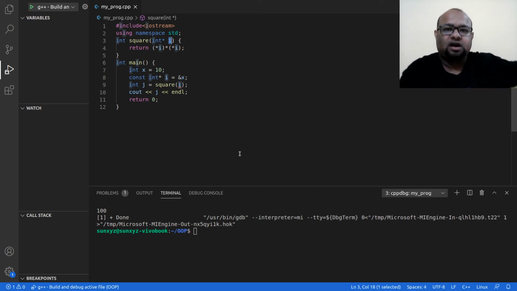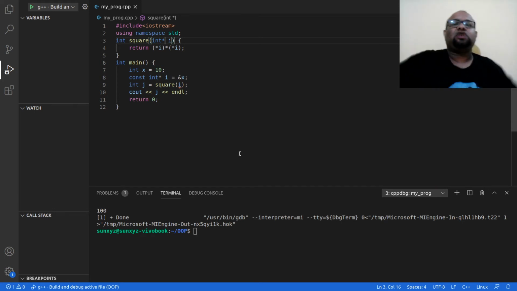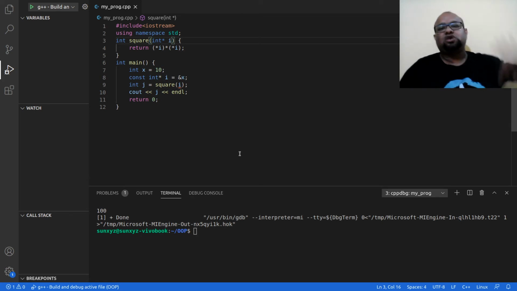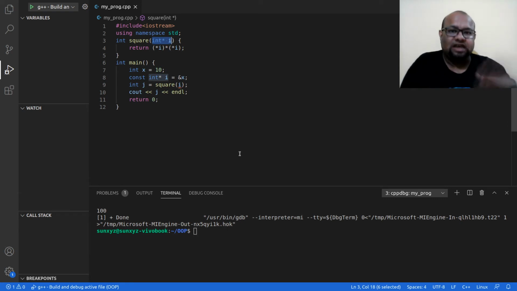If I was calling by value, and I was the parameter that was called by value, then if I update I, it would just change a local copy of I inside the function. So the copy of I in my main function would stay as it is. But that is not happening here. Here I am passing a pointer, and whatever change I make at the address that I is pointing to is going to stay once I return from the function. That change would be permanent.